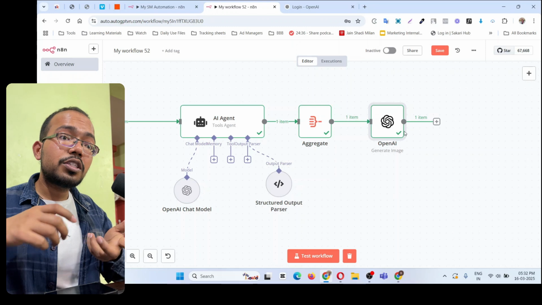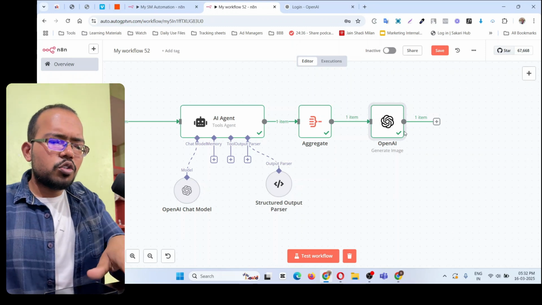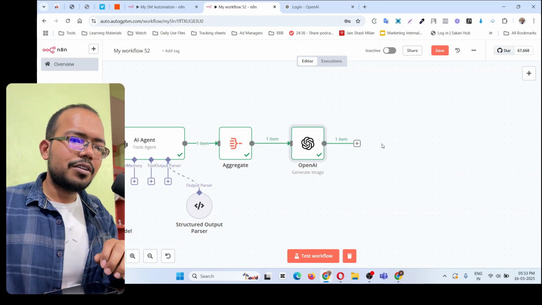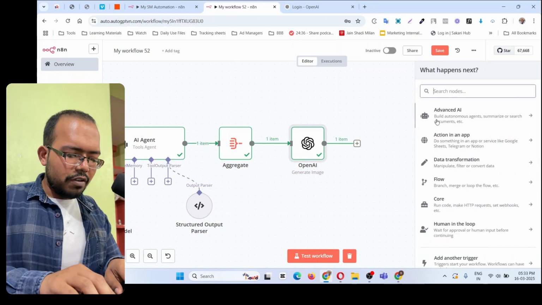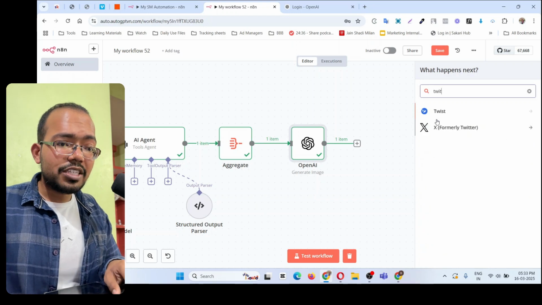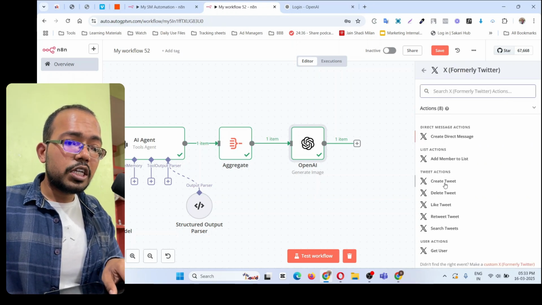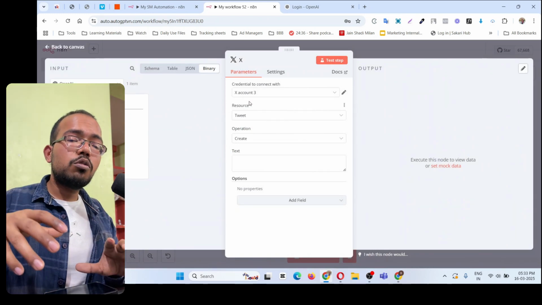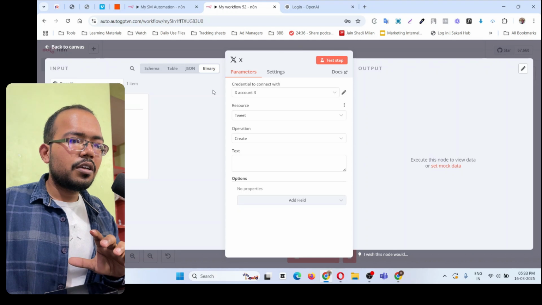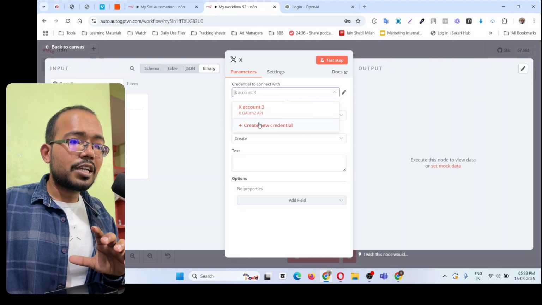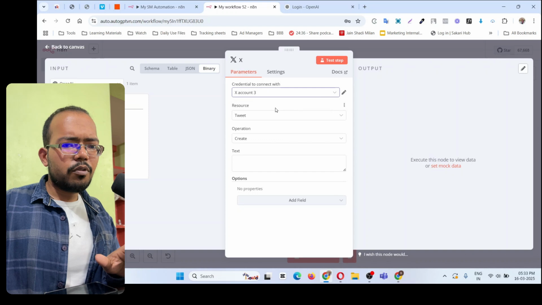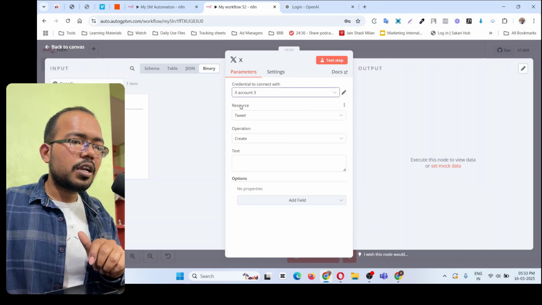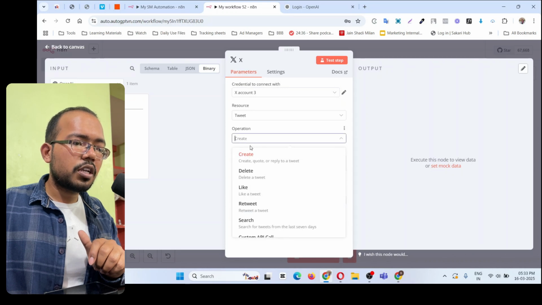Now it's time to upload this content on the social media platforms. So if you wanted to upload this content on Facebook, Twitter, LinkedIn, whatever, you can do that. Click on this plus icon. So I will start with Twitter, which is called X now, and choose create tweet. First thing, again, whenever you use a new tool, you have to first build a connection with that. You have chosen X, so build a connection with X. Same process: search for the API keys and upload it over here and done. Then here in the resource, choose tweet, operations create.